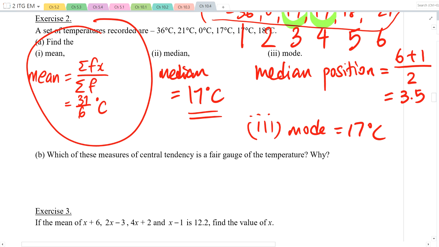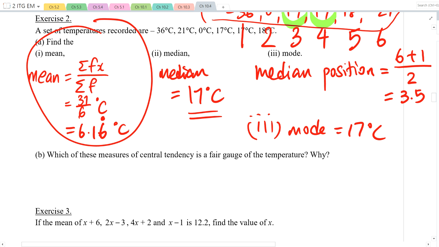Now, 37 divided by 6? This is about 6.16, 6.17. Okay?